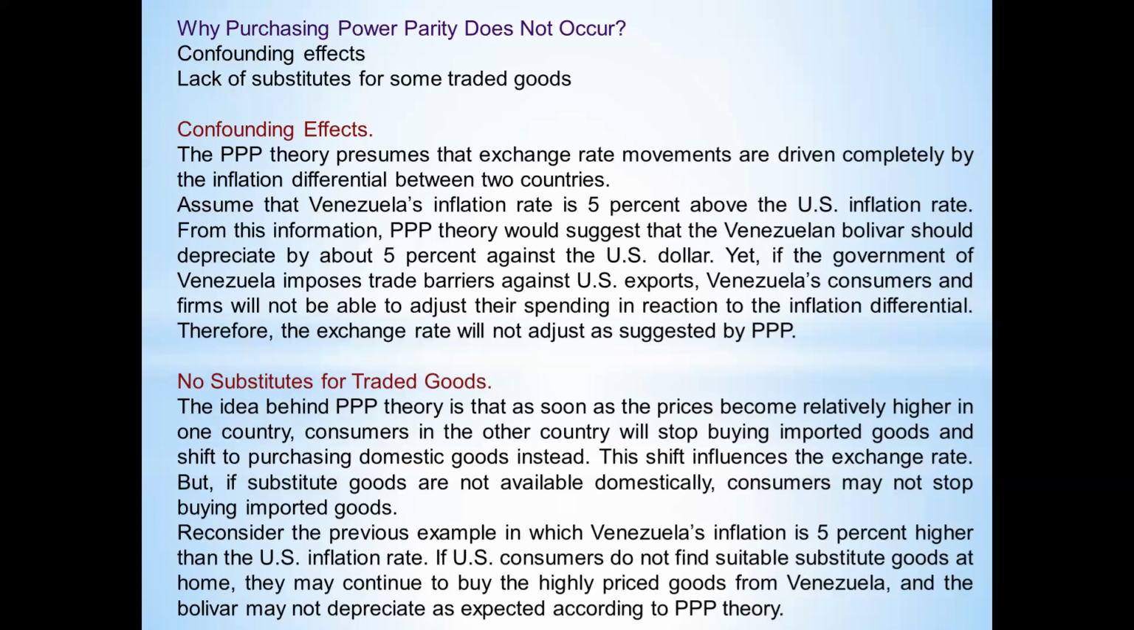There is a high demand for US products. Why? Now US goods are getting cheaper to Venezuelan people. So what the Venezuelan government does is put trade barriers on US exports. Now Venezuelan people are not allowed to consume US goods which are cheaper than Venezuelan goods. Okay, so this kind of thing may prevent the home currency from depreciating against the foreign currency.